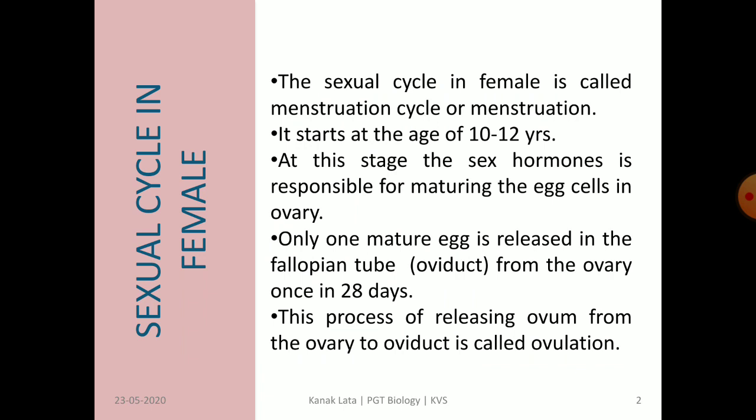Only one mature egg is released in the fallopian tube, that is oviduct, from the ovary once in 28 days. This process of releasing ovum from ovary to oviduct is called ovulation. So what is ovulation? It is the process of releasing ovum from ovary to oviduct.